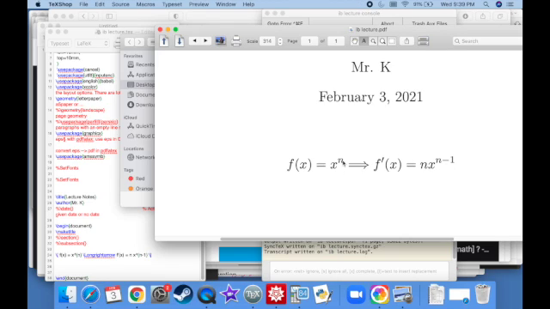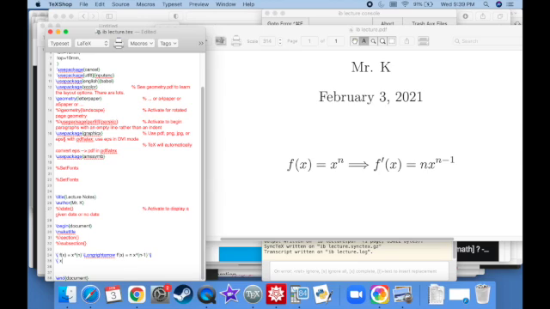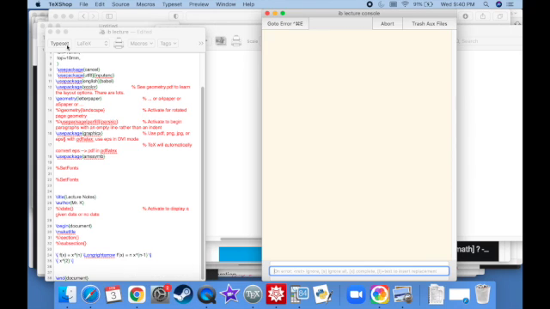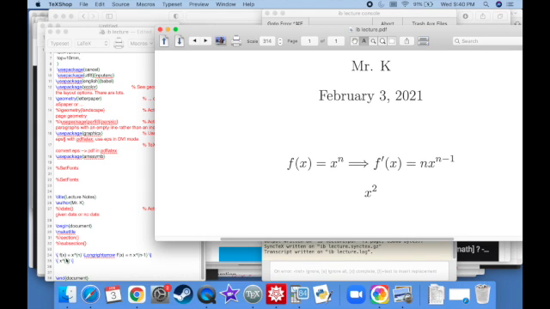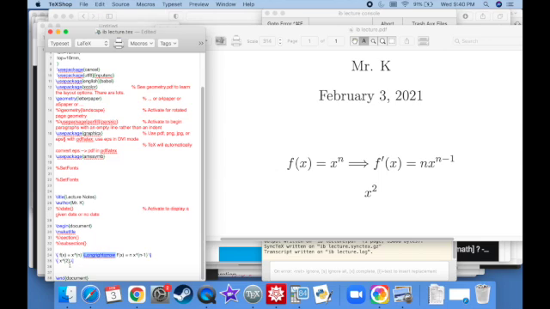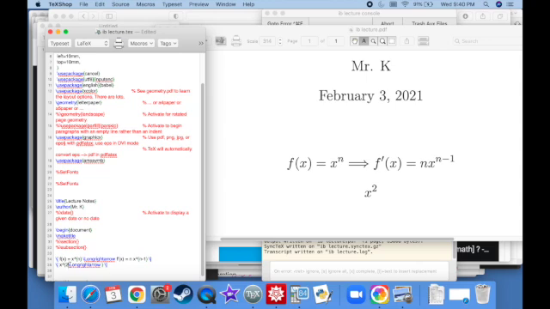And it doesn't matter if n is a fraction, or if it's a negative number, or if it's a whole number, or whatever. You just subtract 1, you bring the exponent down out front, and you subtract 1 from the exponent. That's it. So that means that if you have x squared as your function, okay, well, that's just going to become 2x.